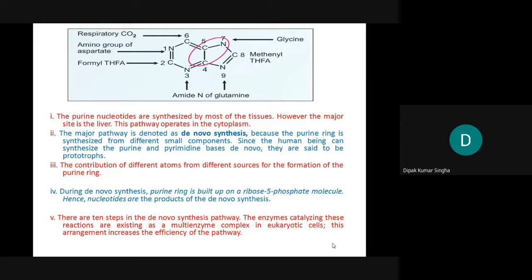The C6 is coming from the respiratory carbon dioxide, the amino group coming from the aspartate, and the formyl tetrahydrofolate, folic acid, from C2 and C8, and amide N3 and N9 which are coming from the glutamine, and C4, C5 and N7 is the methyl tetrahydrofolate and glycine coming from this.